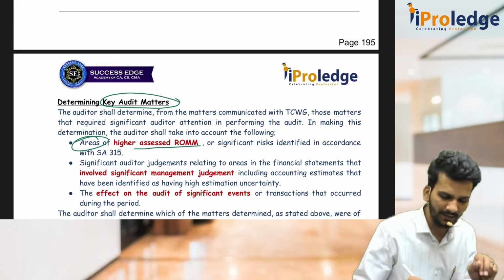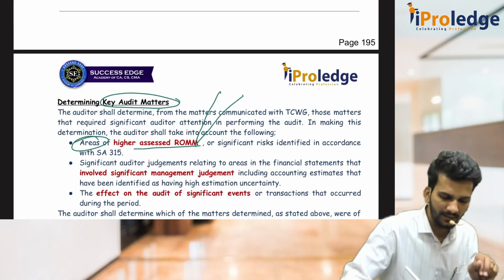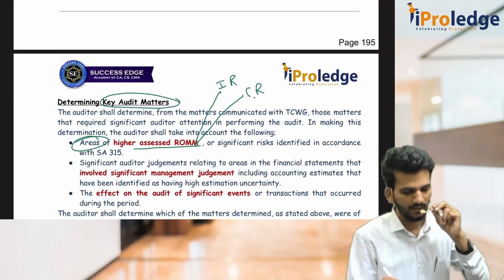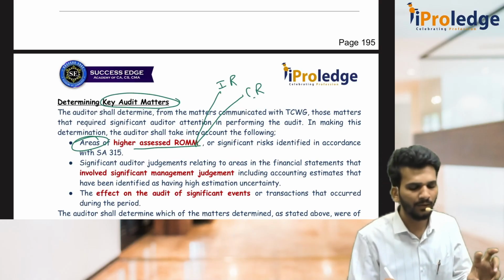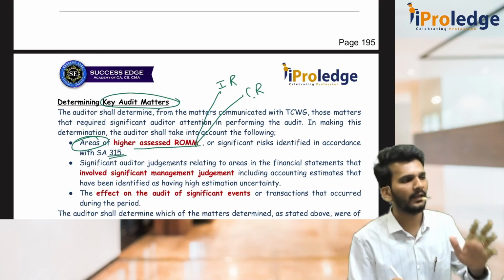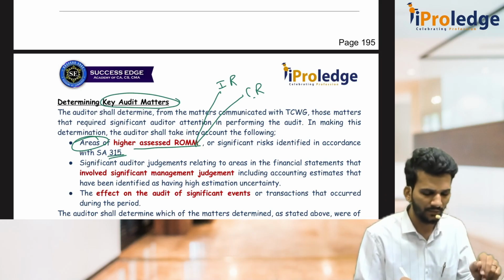Sir, what is risk of material misstatement? Actually, we will discuss in SA 315. There is something called inherent risk and control risk. Combined together, we call it risk of material misstatement. If you feel those things are very, very high as per 315, then try to put it under key audit matter. Sir, what is IR and CR? We will discuss in 315.